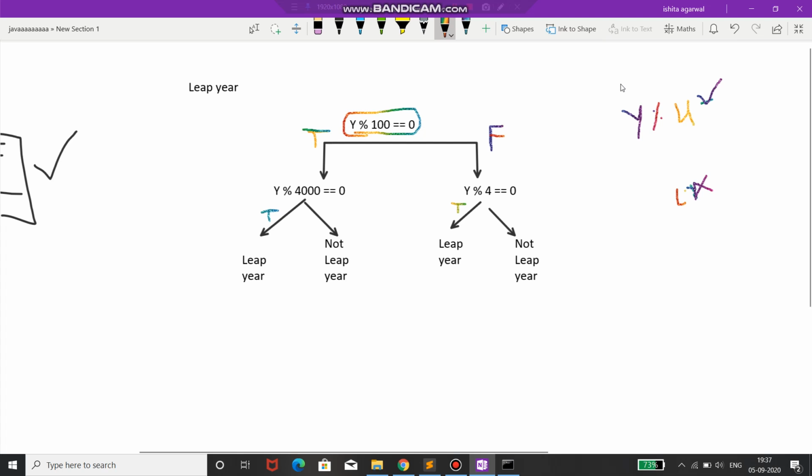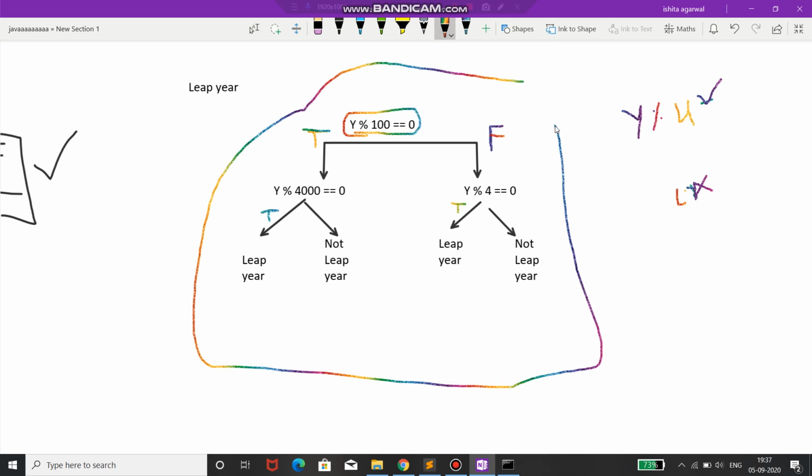Okay, now we will make this program of leap year also by taking this whole flowchart into consideration. Okay, now I'll open the text editor.